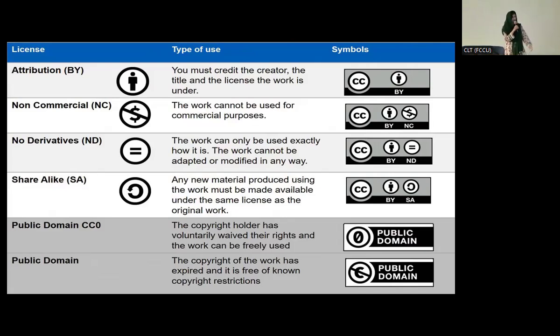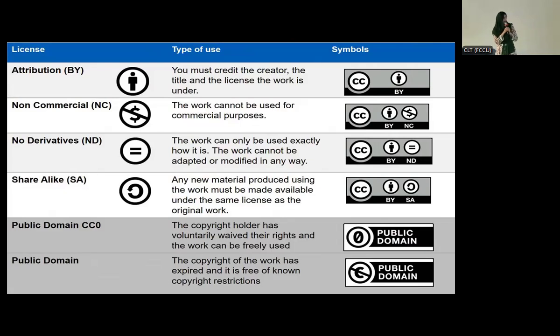Then we have the fourth, share alike. Any new material produced using the work must be made available under the same license as the original work. Let's say you find this source really accurate and you want to use it, you adapt it, you mold it according to your local need, your students' need or your training need. And then if you want to use it, you're going to use the same license. So if someone else wants to use your created course or document, they are going to use the same license. This is the demand of the share alike license.